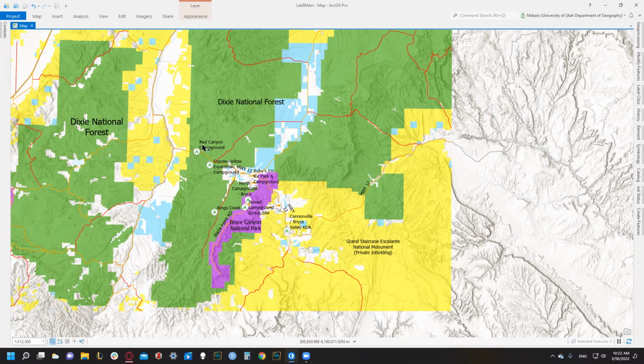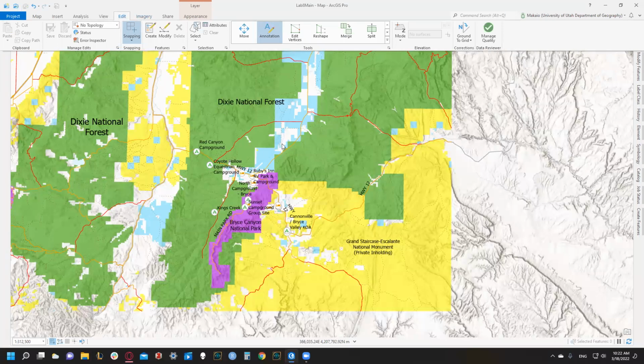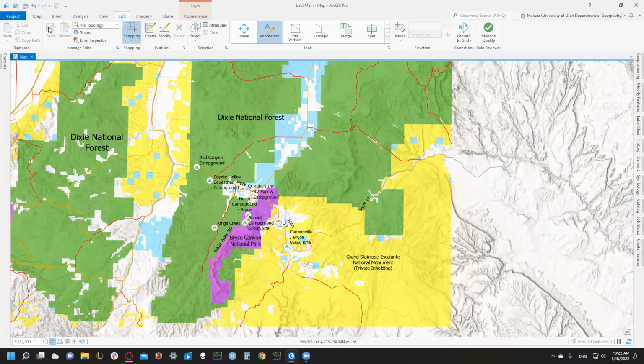Actually, no, not just because. So we've done some editing of our layers. So then before we do anything else, like before we add anything else to the map, before we do any kind of more analysis, we need to make sure that we save. So then to save, we can see the edit banner up top, and we want to make sure this is grayed out. So if this is not grayed out, please select it. If it is grayed out, you won't be able to add stuff to the map. You'll get an error message. So please remember to save.